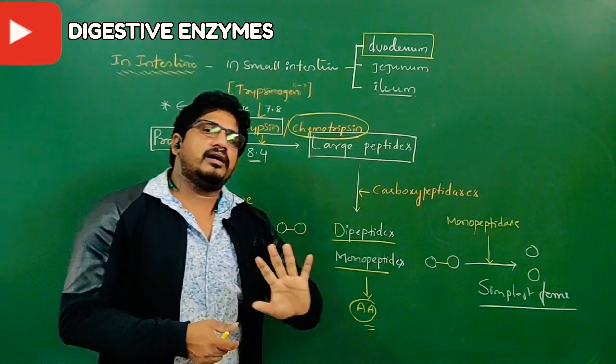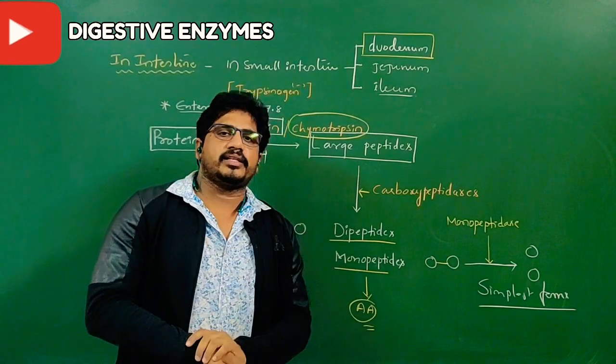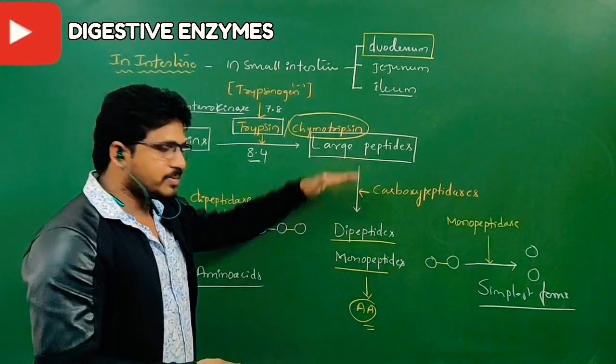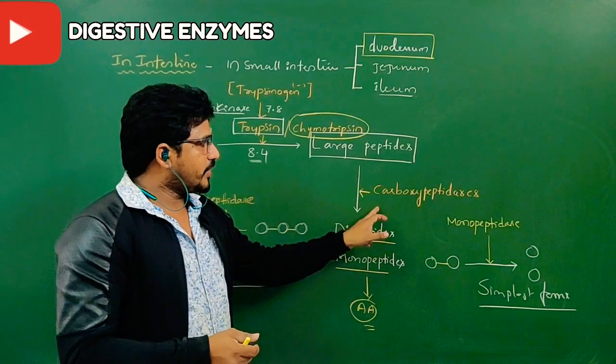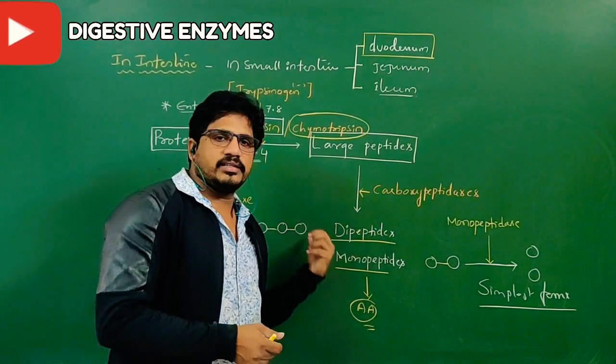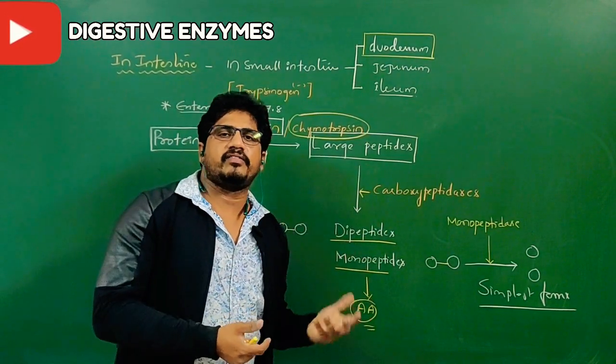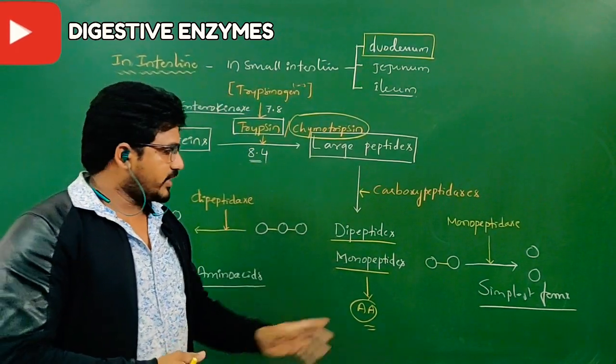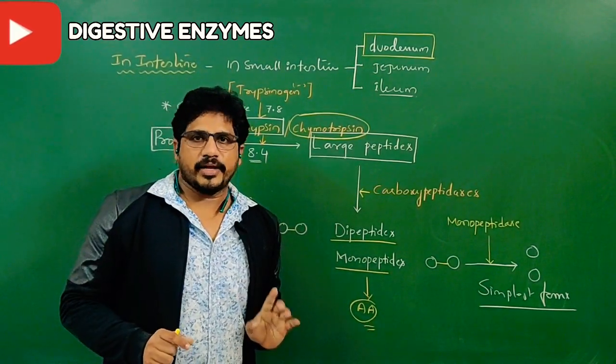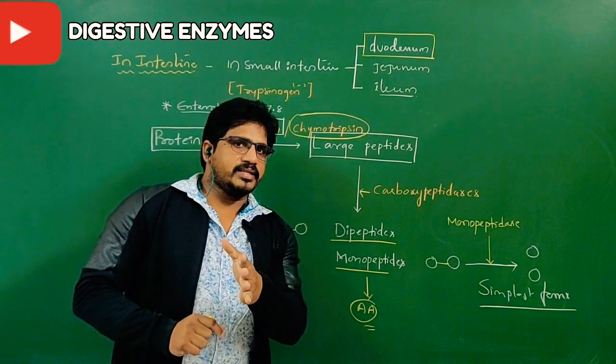If a protein has already been partially digested in the stomach, then the reactions take place from here. If there are large peptides, then carboxypeptidases can act. Further, they give tripeptides or tetrapeptides, and according to that, their enzymes will act and finally give amino acids. I hope you understand. The next one is fats.